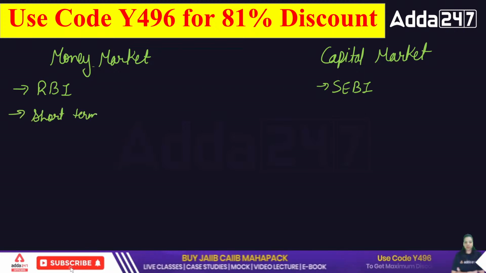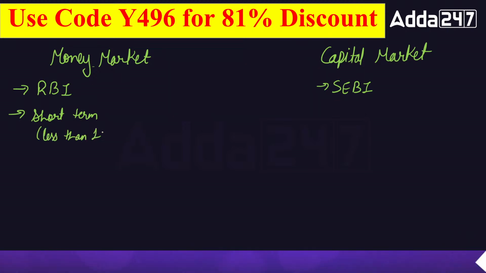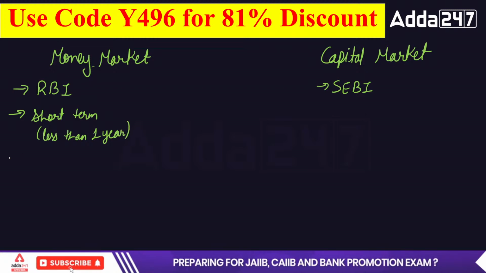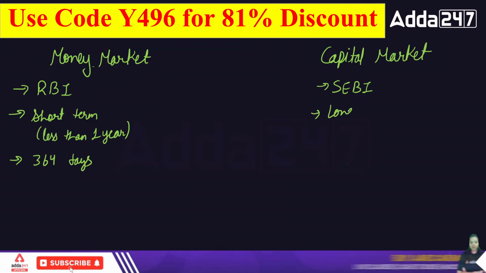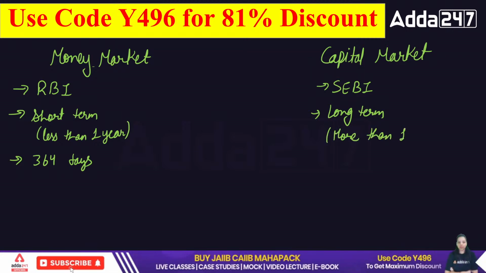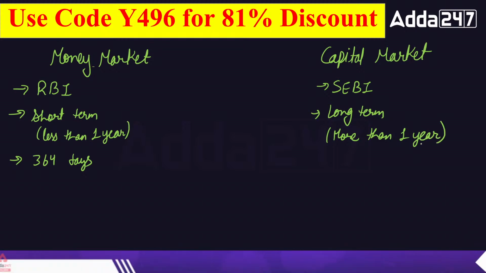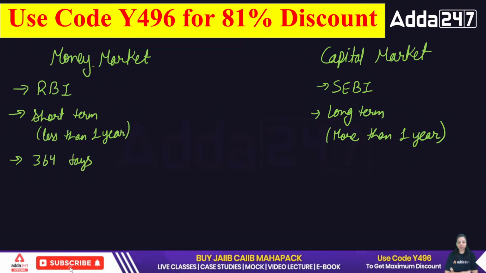Why are we calling it a short-term market? Because it is for less than 1 year. And when it comes to the less than 1 year duration, the duration will be 360. The capital market is also known as the long-term market. Long-term means this is a market for more than 1 year. That will be the capital market. Okay. So the money market is a short-term market for 364 days. The capital market is a long-term market that is for more than 1 year.